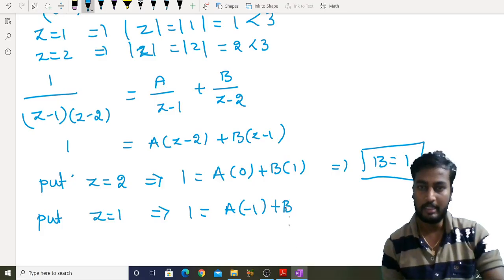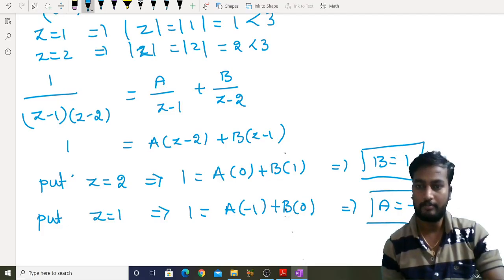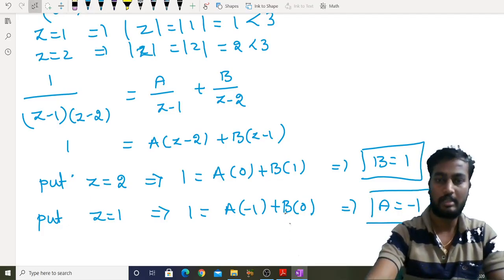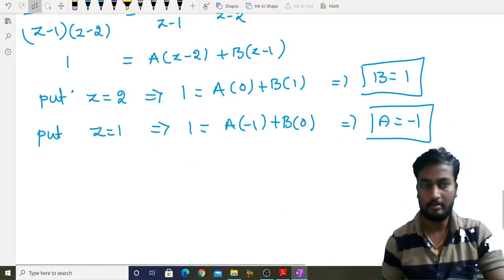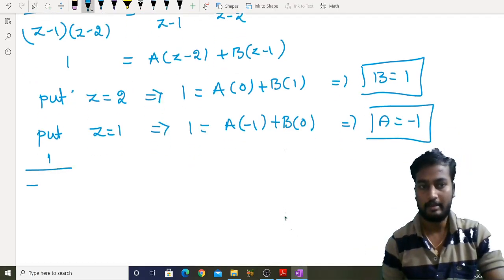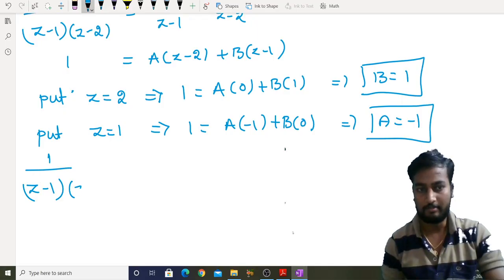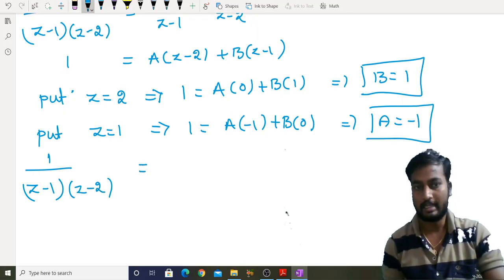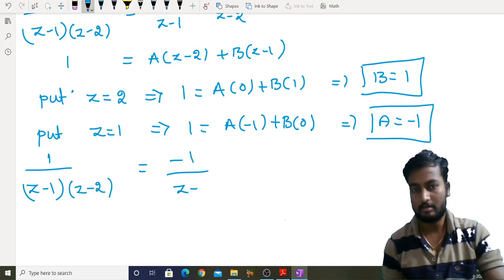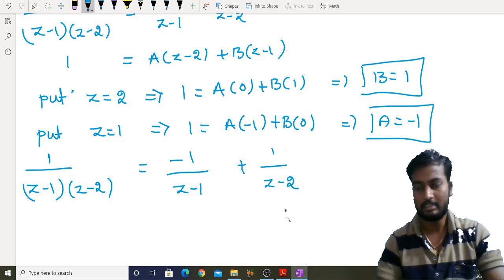So 1 by (z minus 1)(z minus 2) can be written with a as minus 1 and b as 1.